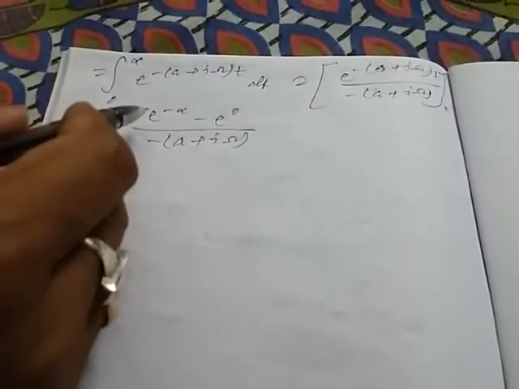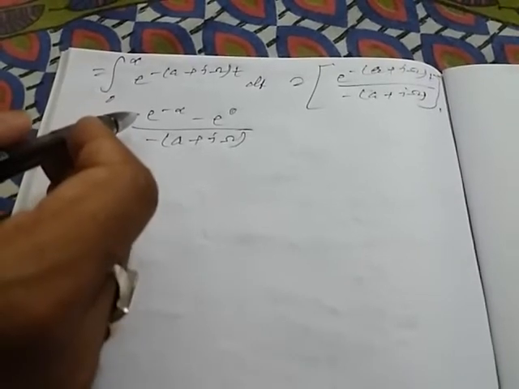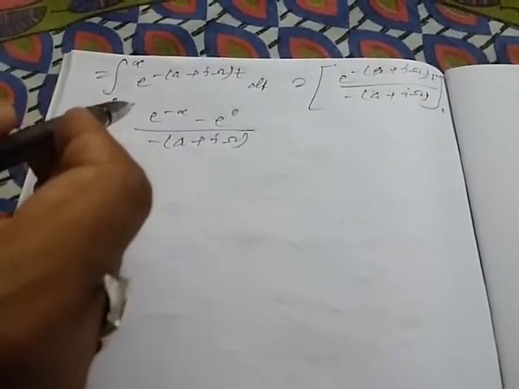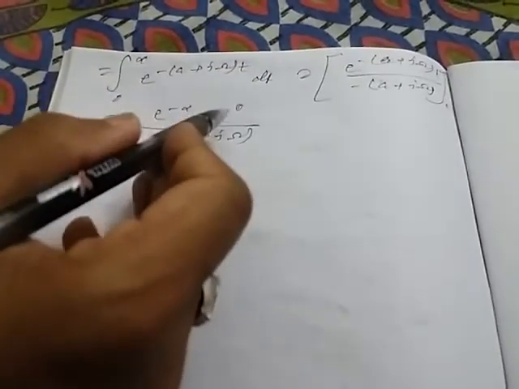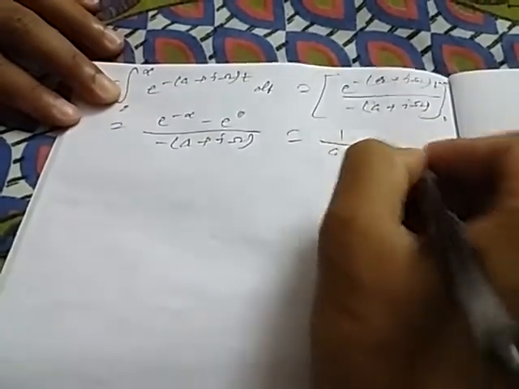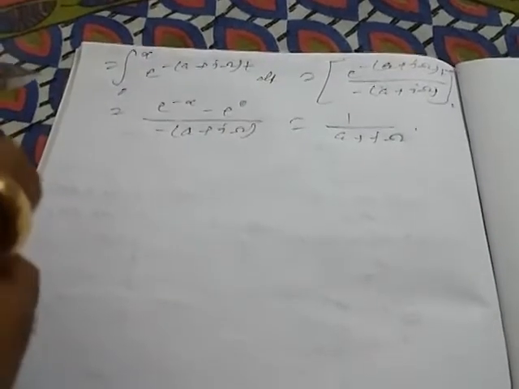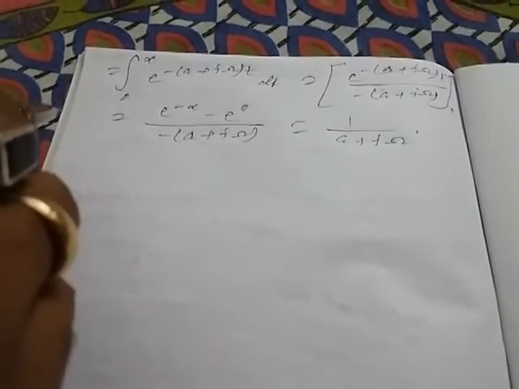Now e to the power minus infinity has the value of 0, because e to the power infinity is infinity, so 1 by e to the power infinity is 0. That is the value at the upper limit, and this is the value of minus 1, so minus minus cancel out, and this will be equal to 1 upon a plus j omega. So this is the Fourier transform of the given function e to the power minus at into u(t).